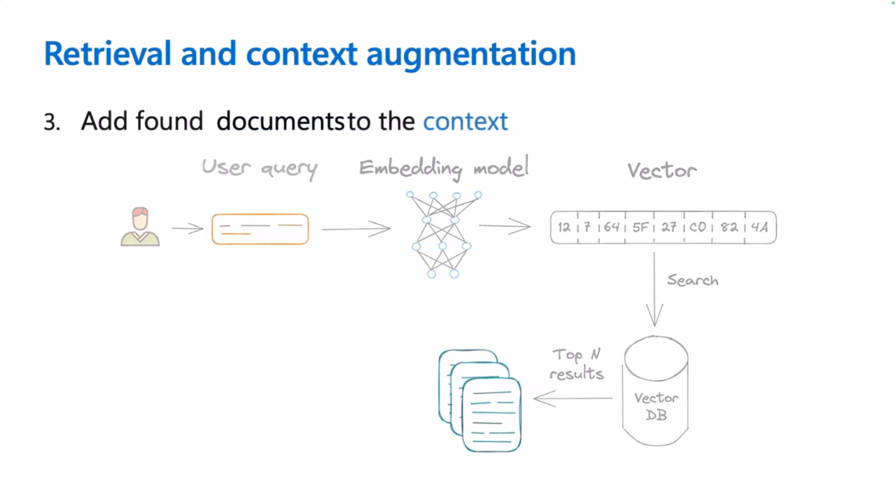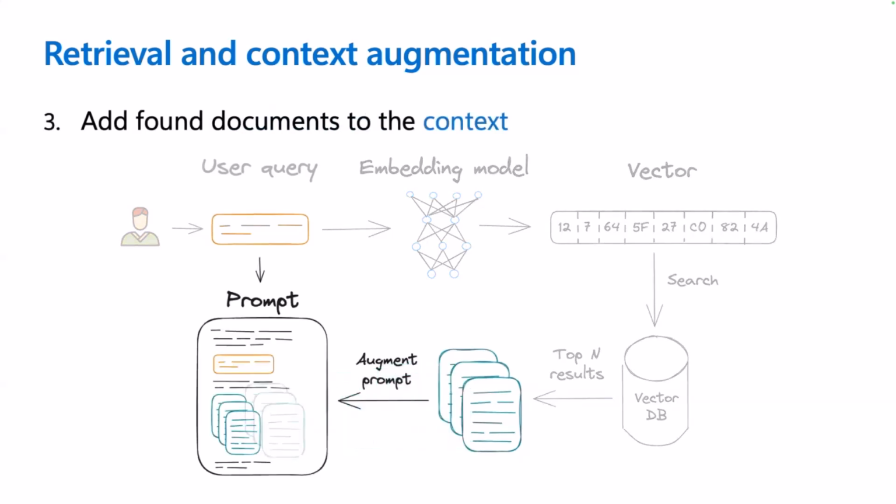And finally, we take the text from the most relevant documents as well as the initial user question, and we use all of that to create a prompt. So it should be something along these lines, like: answer the user's question using the provided documents. And then you send the prompt to the LLM to get your answer.